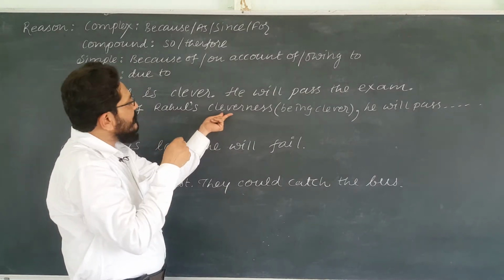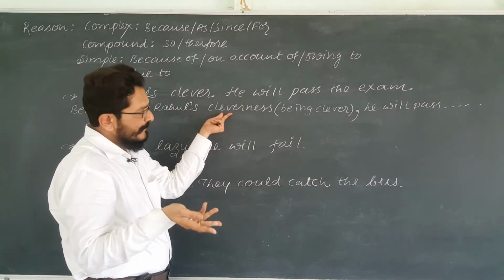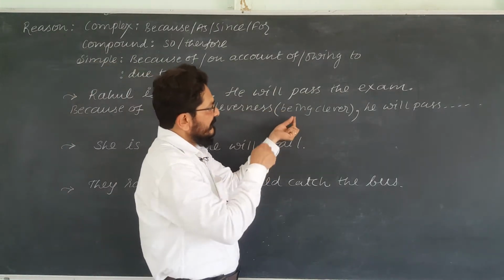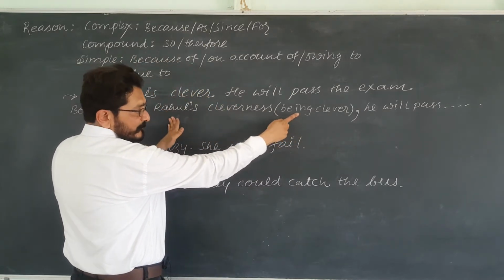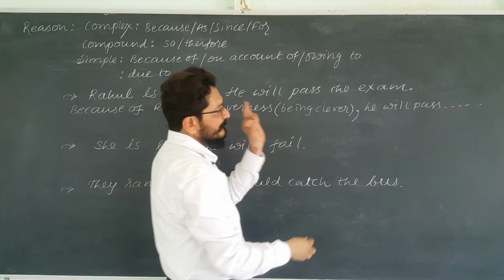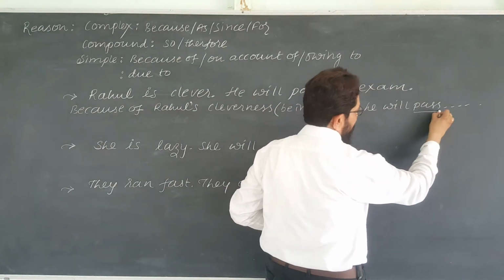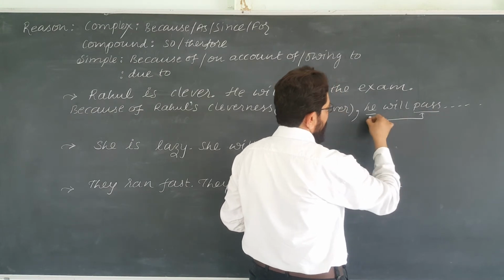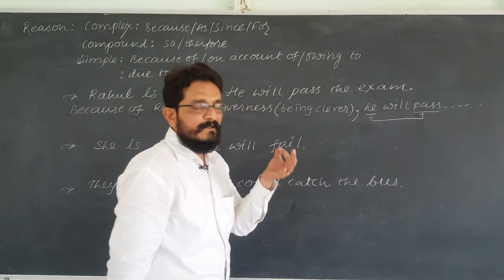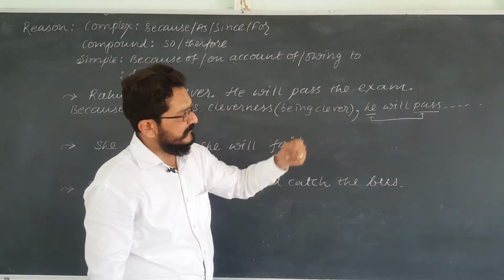Now check the sentence. If you have written Rahul's cleverness, there is no verb. If you write Rahul's being clever, definitely being is the verb. But here you are not having any kind of subject, so this is not the finite verb. Here is only one finite verb, and that is pass, and there is only one subject. So he will pass is what? There is only one pair of subject and finite verb. Sentence is simple one.